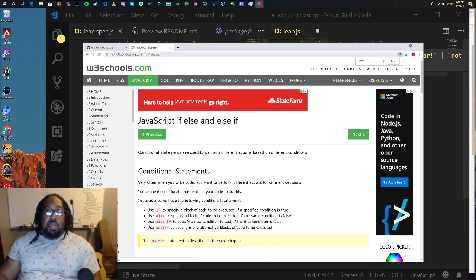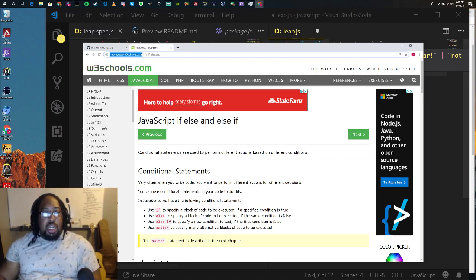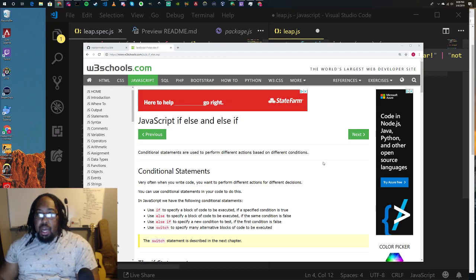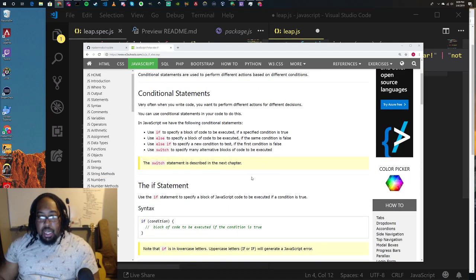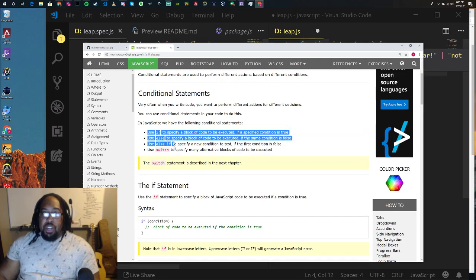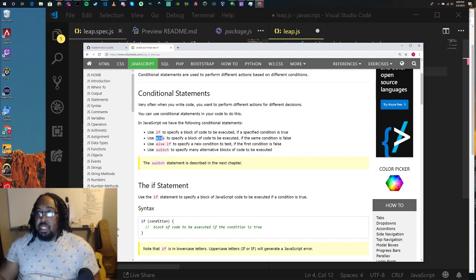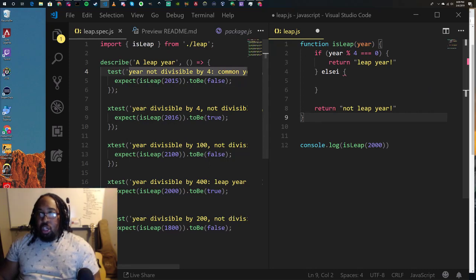If you don't know about W3Schools, let me actually paste this in. This has a lot of documentation. There's other places for documentation for JavaScript as well, but this is a good site for getting information you need. These are the options we have available to us for conditionals. We used the if already. Else means, if this first conditional is true, do something, else, any other case, do something else. And that will be this.